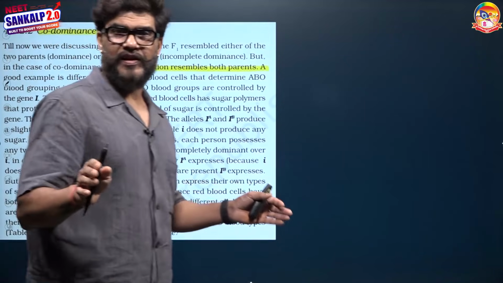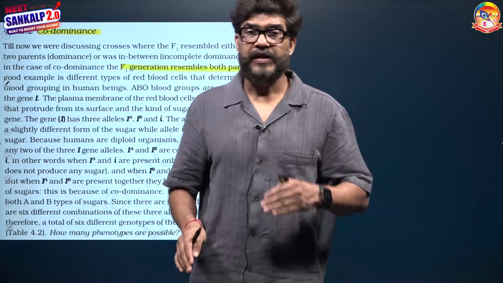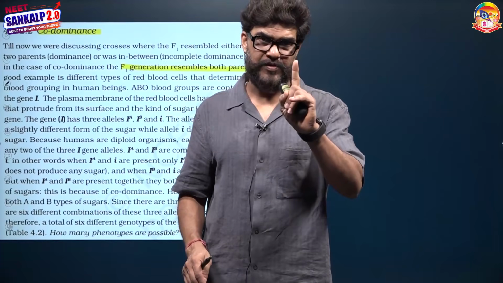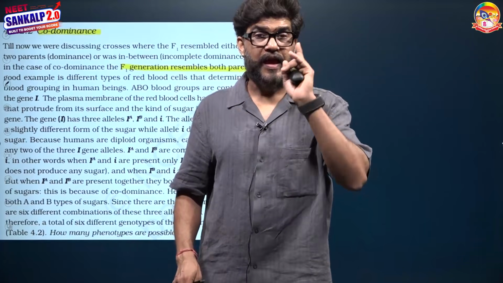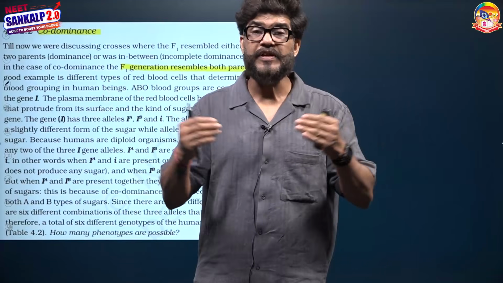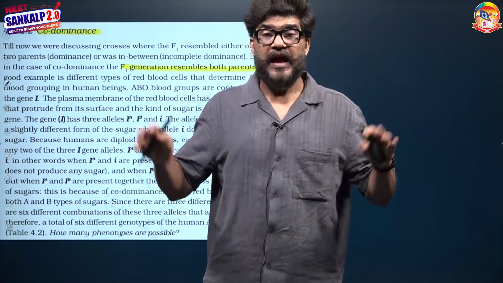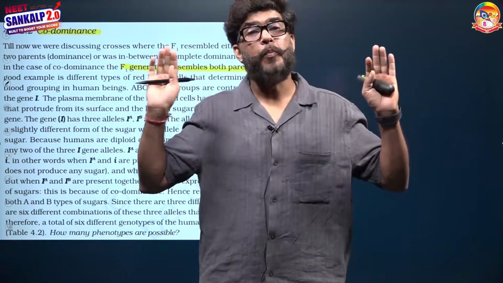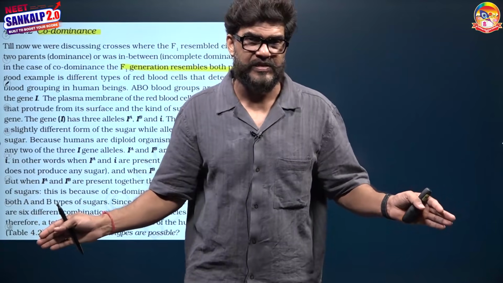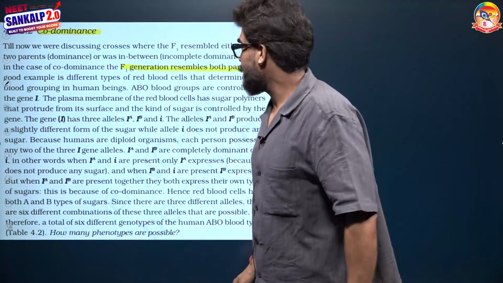Now there are three conditions. F1 exhibiting one of the parental traits means dominance. F1 showing an intermediate phenotype of both parental traits means incomplete dominance. And if F1 exhibits both of the parental traits simultaneously, we call it codominance.